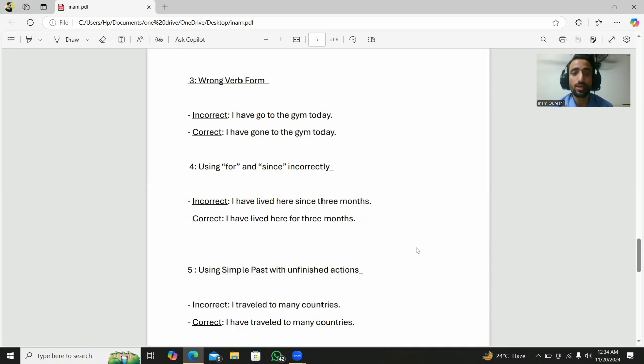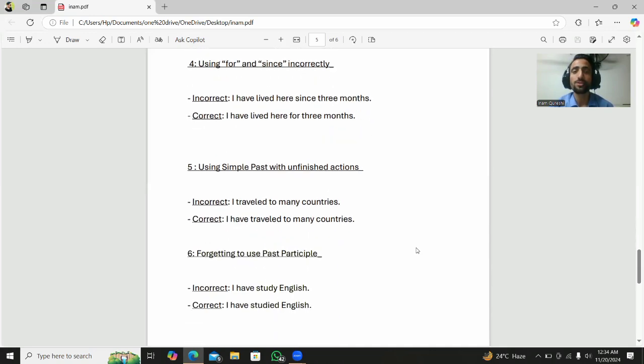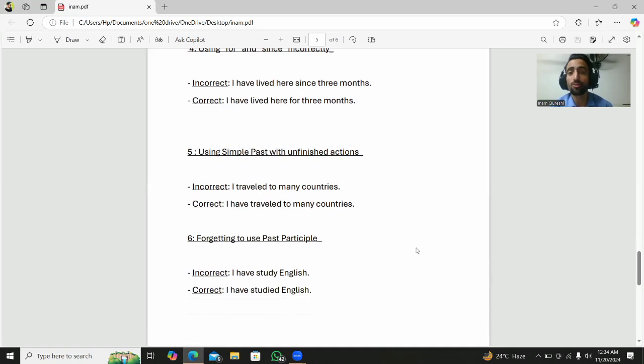The fifth one is using the simple past with unfinished actions. I traveled to many countries. The second one is, I have traveled to many countries, and that is correct. The last one is forgetting to use the past participle. I have study English and I have studied English. The first one is not the present perfect tense. The second one is, I have studied. Studied is the third form. Thank you so much for listening to me.